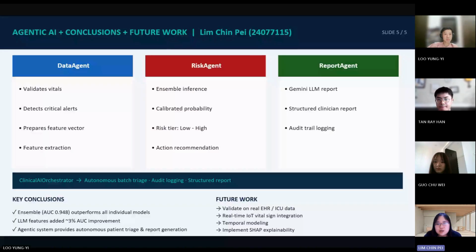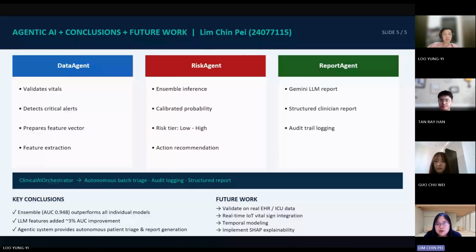In conclusion, amongst the 4 models, the weighted ensemble model achieved the best result with the highest AUC, F1 score, sensitivity, and specificity. In addition, LLM-based feature extraction improved prediction performance by about 3% on AUC, highlighting the value of unstructured clinical text. Moreover, our Agentic AI system successfully demonstrates autonomous patient triage and clinician report generation, completing the full pipeline in approximately 4.2 seconds per patient.